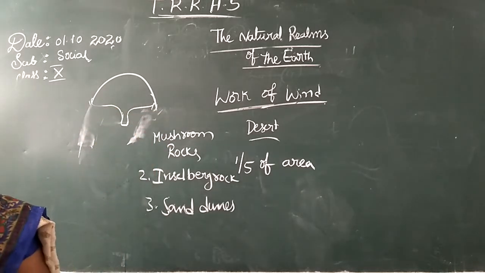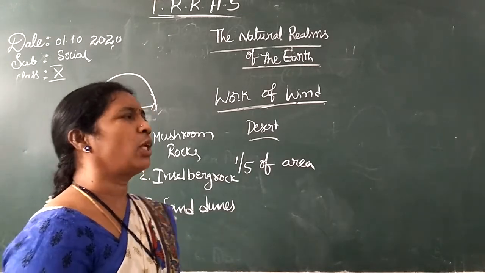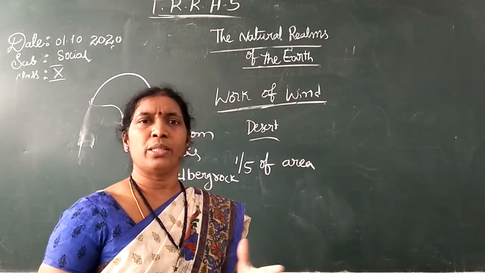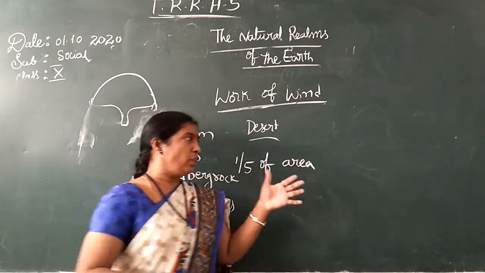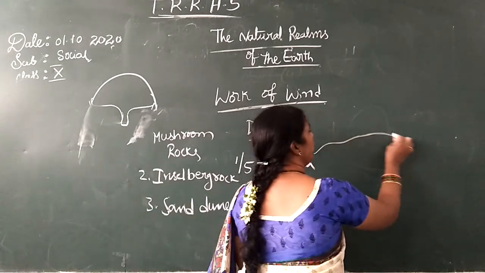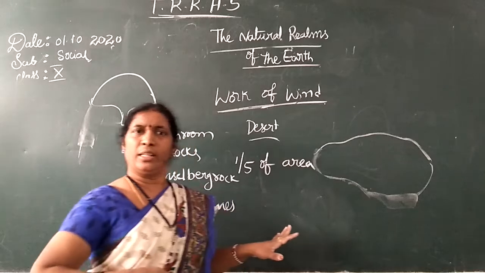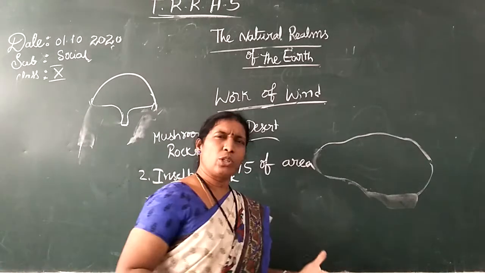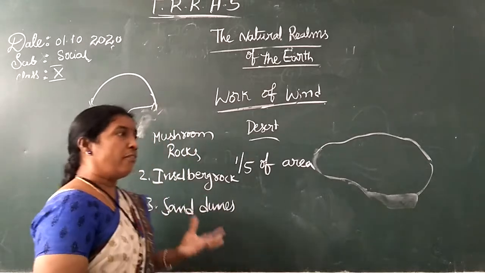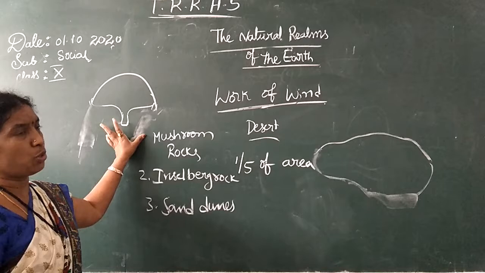And the other one is Inselberg. What is Inselberg? Insel means isolated, alone. Only the rock itself is alone, and nothing else will be nearby. Some rocks are not very tough, they are brittle, that's why they form mushroom rocks.